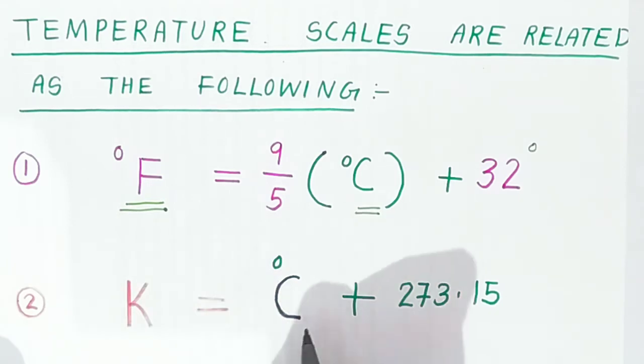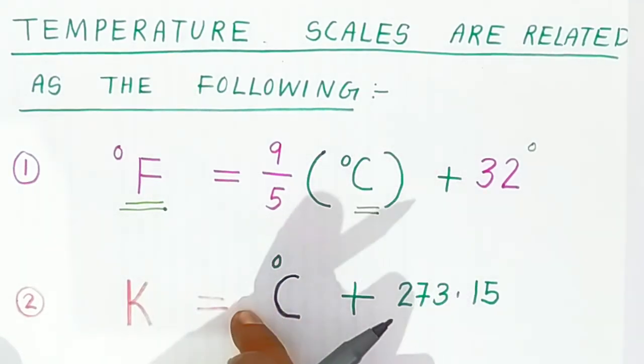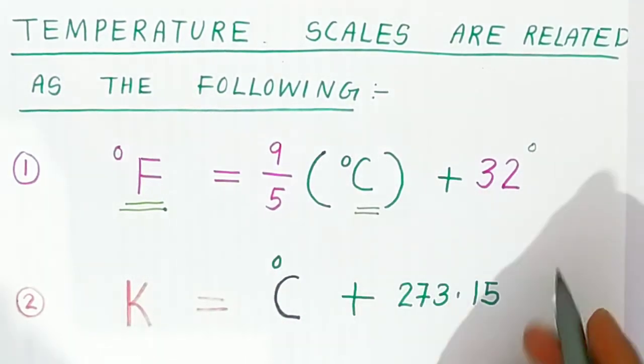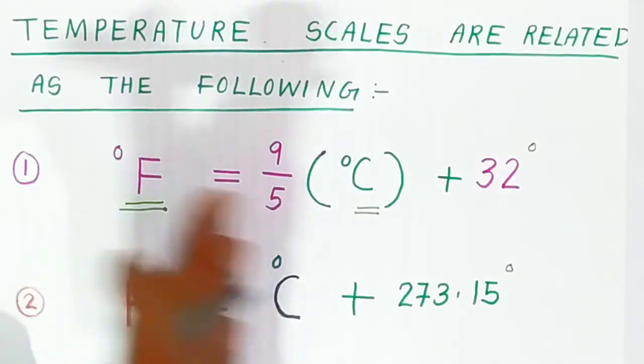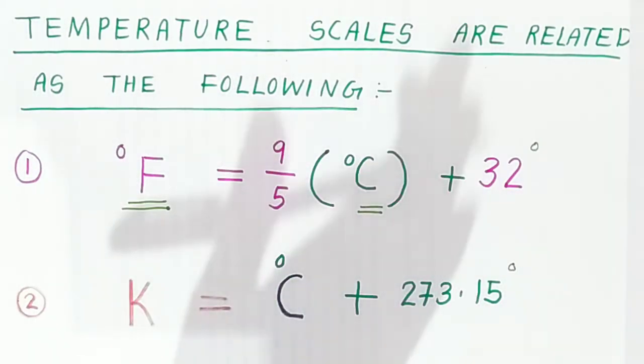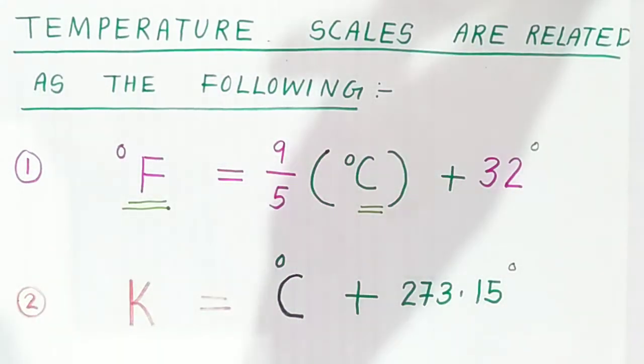Now Kelvin is equal to Celsius plus 273.15. So this is about how you convert Kelvin into degree Celsius and degree Celsius into Fahrenheit. How all these three are related, students, you must know from the examination point of view. They are very important.